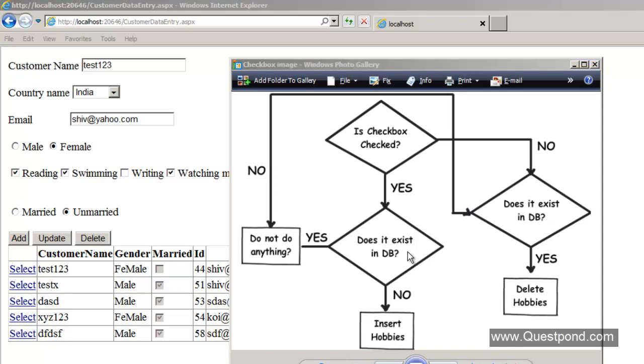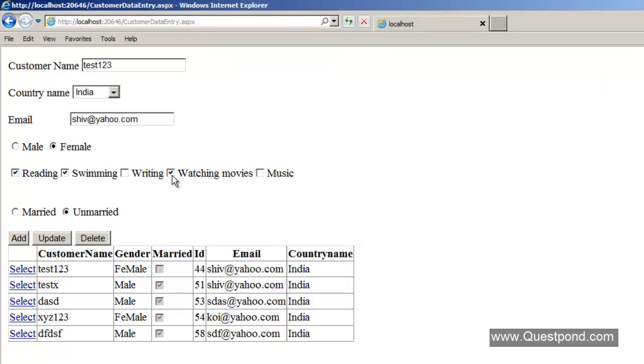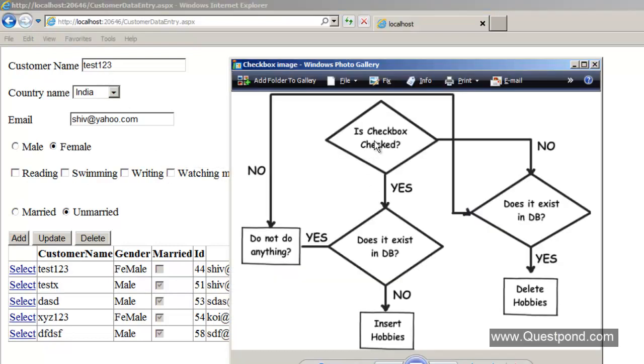Now let's consider the second path, or the second case. Now let's say that the end user goes and removes an existing hobby from the database. So for example, when he goes and selects his test 1 to 3, you can see that this watching movies is already inserted for test 1 to 3, right? So let's say that he goes and unchecks this. That means he wants to delete this hobby for this particular customer, right? So in that case, what will happen is, we will say, is the checkbox checked? No, it is not. Does it exist in the database? If yes, then you will go and delete the hobby. In case it does not exist, then you will not do anything.